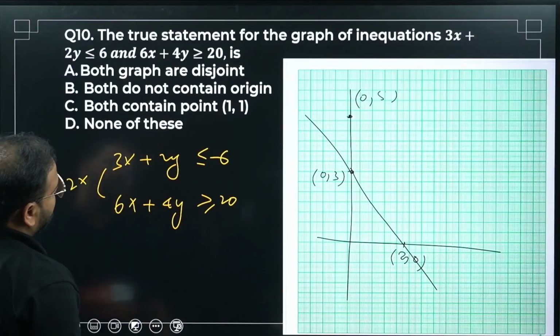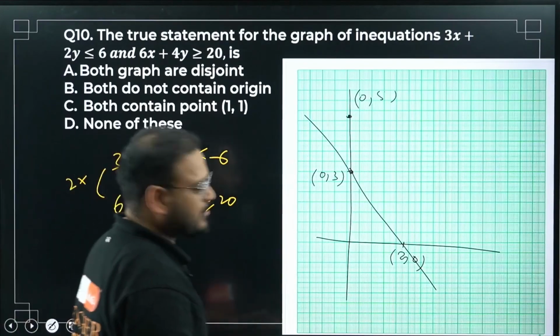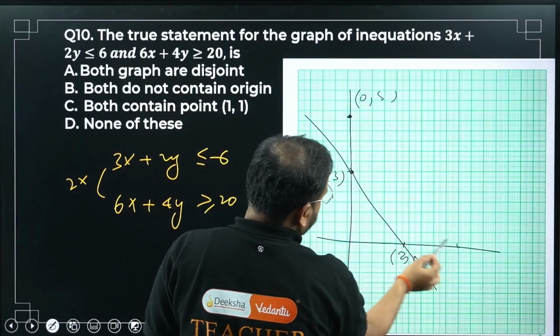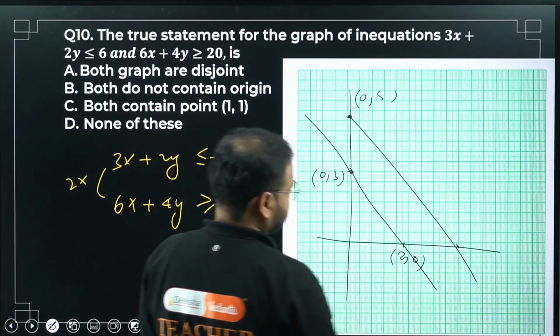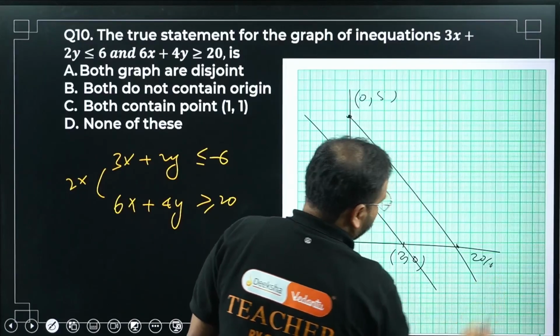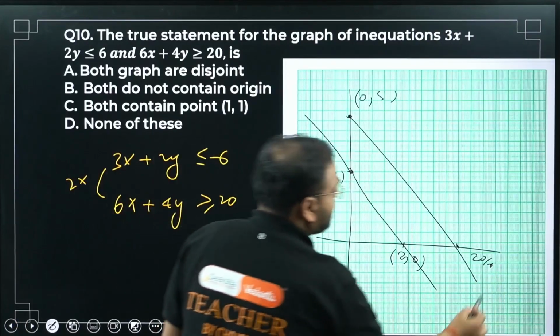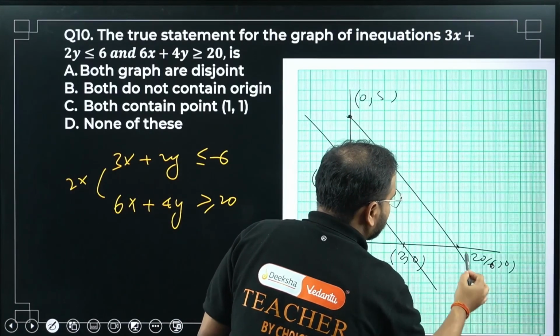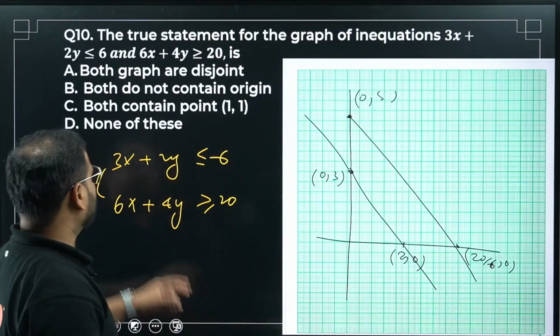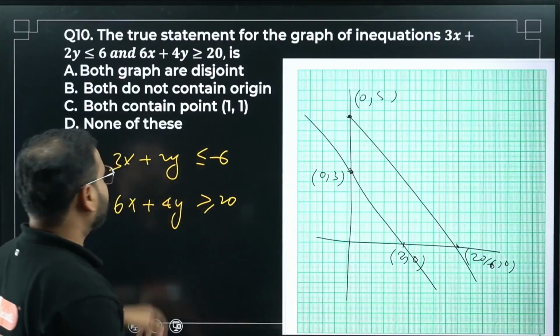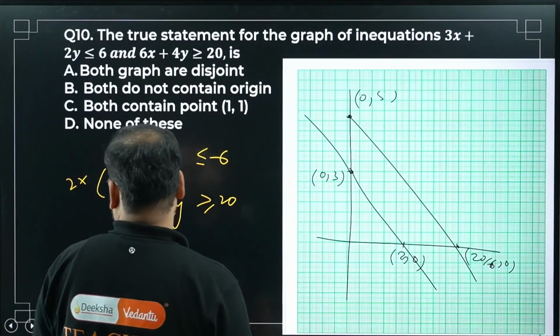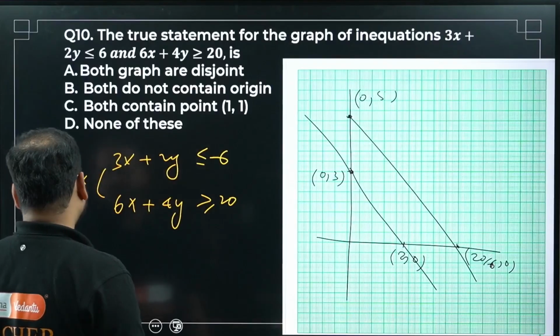So how much is that? 10 by 3, 3 point something. How much is that? 20 by 6. I can write here, 20 by 6, 0. You don't have to plot the graph for this one. As you can see directly here, the ratio is always 2. 3 by 6 and 2 by 4 is equal, right? So these two are clearly parallel lines.